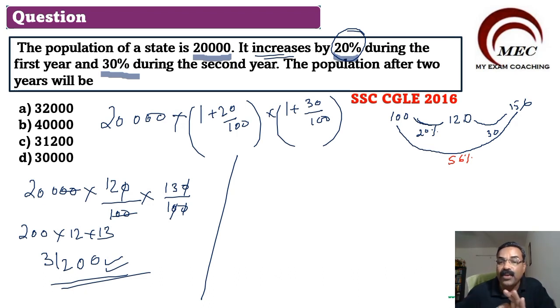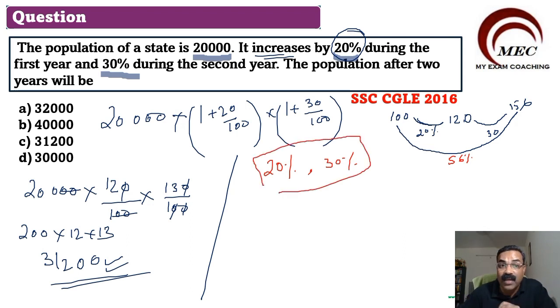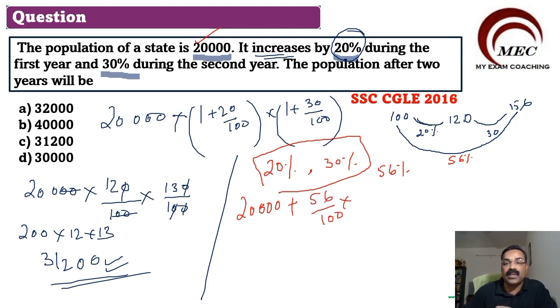What I really want to tell you here is, if in the first year there is a 20% increase, and in the second year there is a 30% increase, the effective increase will be 56%. What is our first value? 20,000. So 20,000 plus 56% of 20,000. Cut these two zeros with the 20 here.